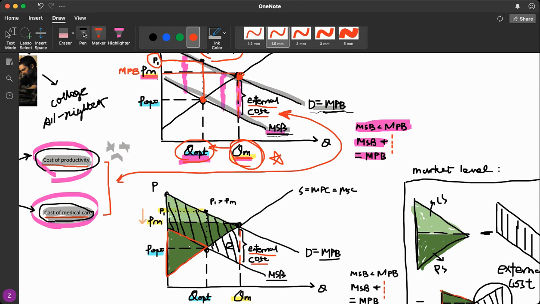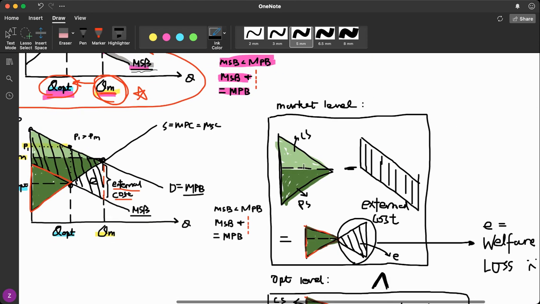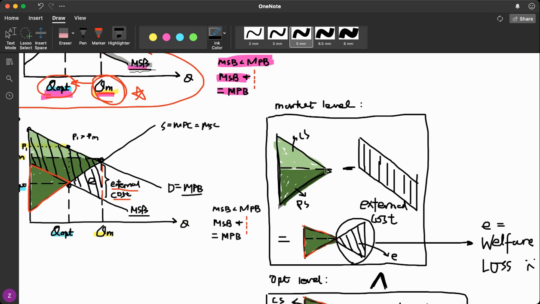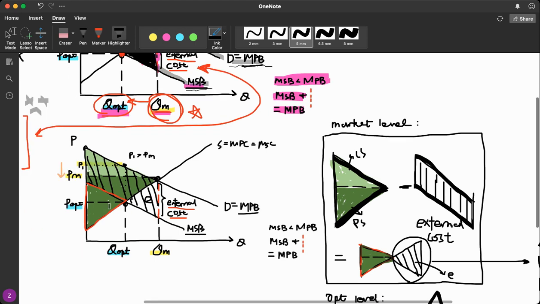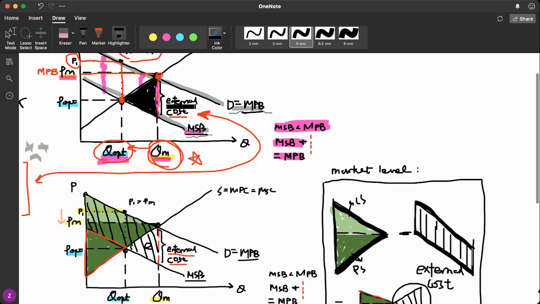And remember last time in our previous video, we introduced a method to calculate the loss of welfare. So originally in a free market without any externality, the social surplus will be this upper triangle or the consumer surplus plus the lower triangle, in this case, the producer surplus, minus the total external cost. So it is this region, it is simply the external cost per unit times the total units being consumed up to QM level.